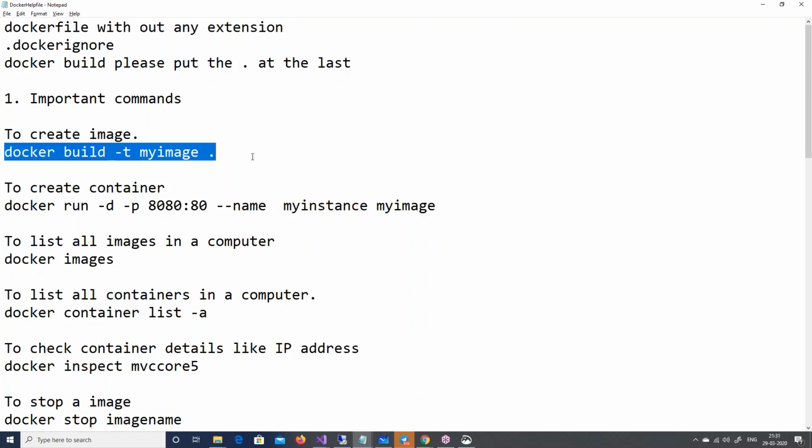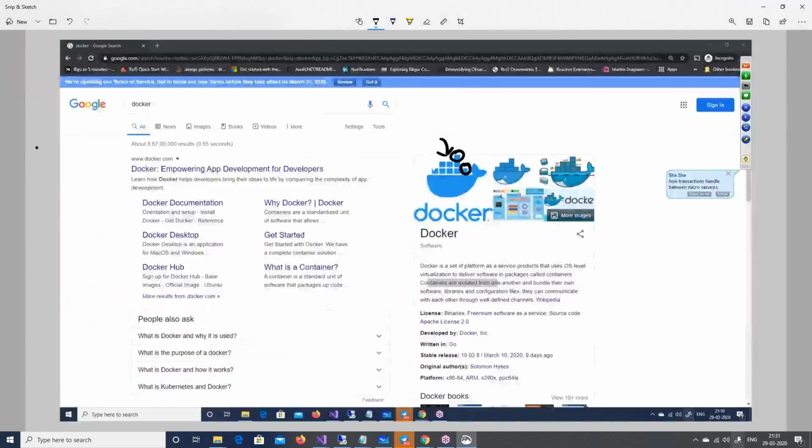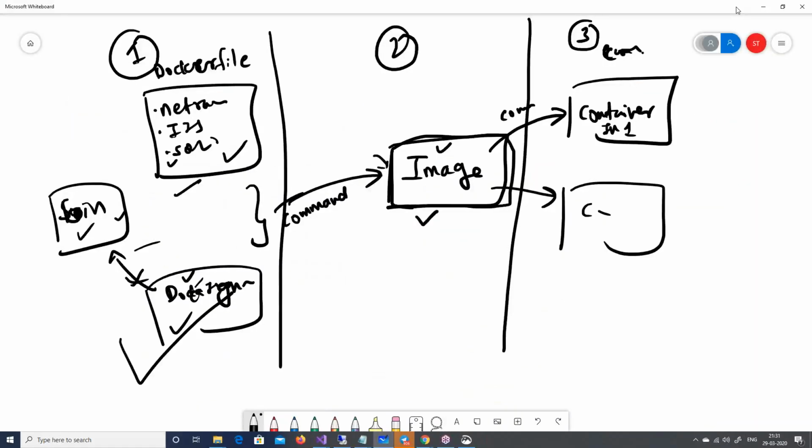And then when you want to create an instance, you will say docker run. So docker build to create an image, docker run to create an instance. So here this command is docker build, and then when you want to create an instance, this command here will be docker run. My handwriting is horrible, right?